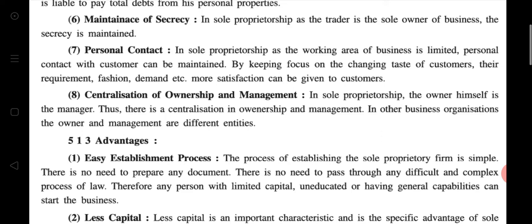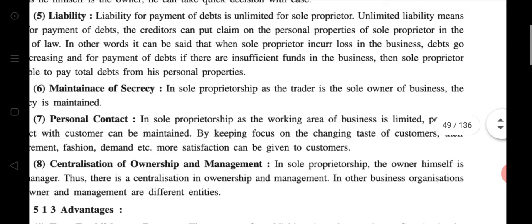In other business organizations, the owner and management are different entities. Clear? Understood?